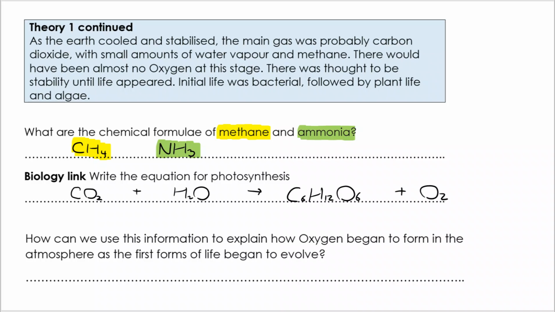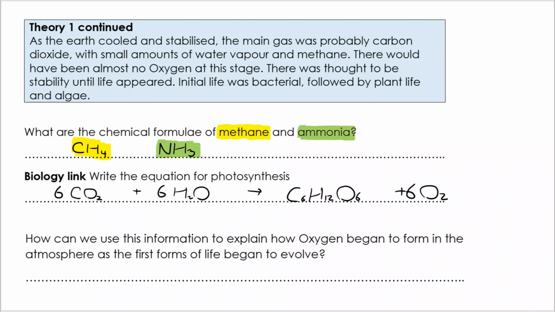I've got 6 carbons in glucose, so I need 6 CO2. I've got 12 hydrogens in glucose, so I need 6 H2O. I've now got 18 oxygens on the left. I've got 6 in glucose, so I need 12 more, so that's 6 of the O2.